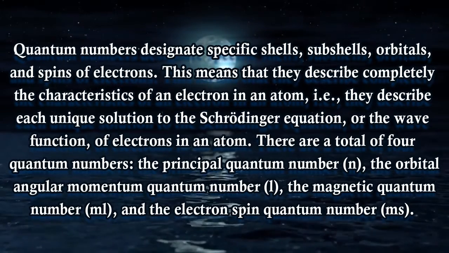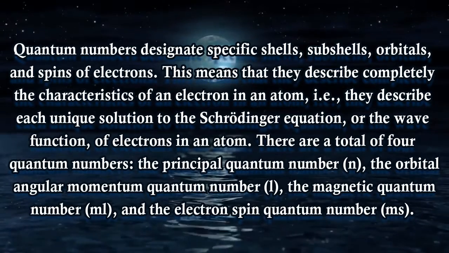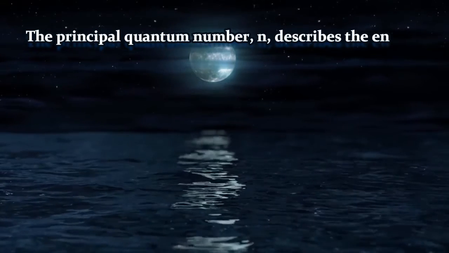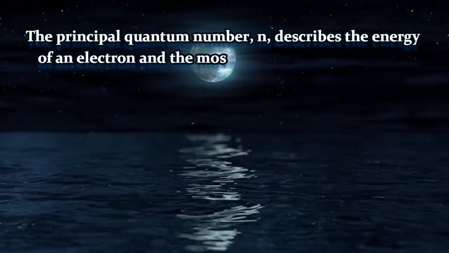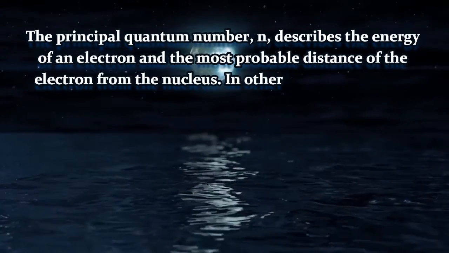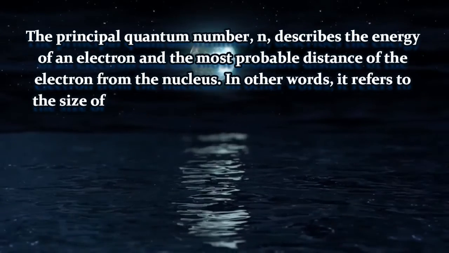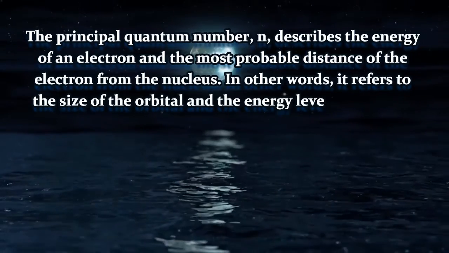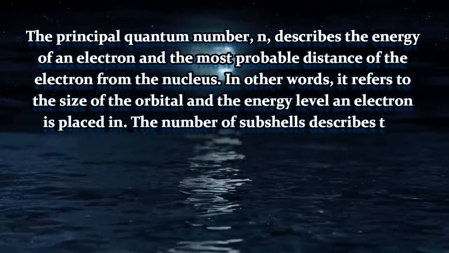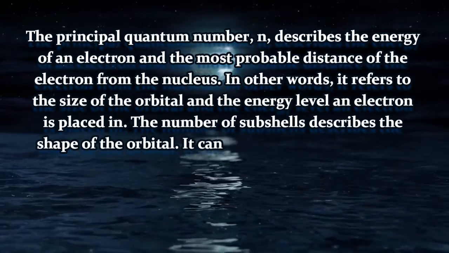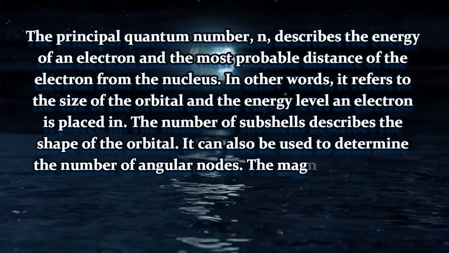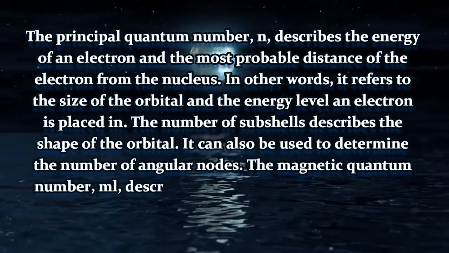Now as we go into the details, we will see that the principal quantum number will designate in which shell the electron is present, right? For the electron, the shell is just like the country for you in which you are situated. Just suppose we are moving inside an atom. First you will see the orbits or the shells. Inside the shell, if you move inside, you will see the subshell. Inside the subshell, if we move further inside, we will see orbitals. And inside the orbitals, we can see the electrons.